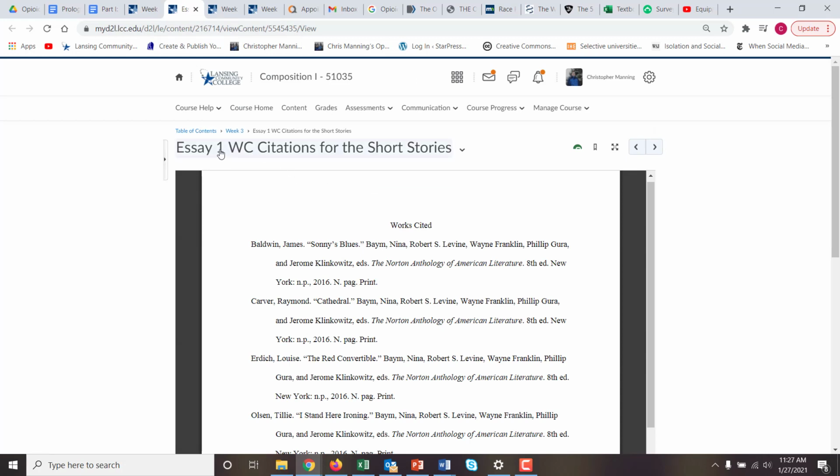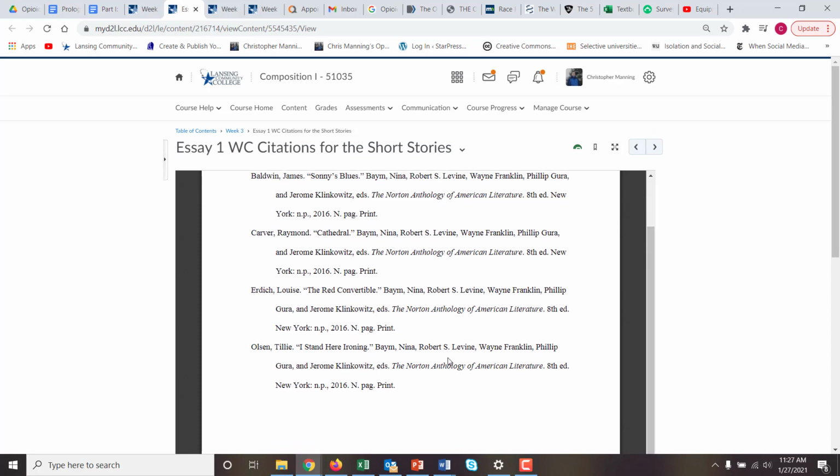So the citations for the short story, that's actually a document, and in this document I've included all 4 citations for the short stories that you're writing on for essay 1. Now you only need one of these because you're only writing on one of the stories, so you pick the one that you need. You can either download the document and delete the 3 you don't need, or you can copy and paste the one you do need into a separate works cited page. It's kind of whatever you need to do. It's going to depend. If you're just using one story as a source and that's it, then you can just download this and delete the other 3 citations.